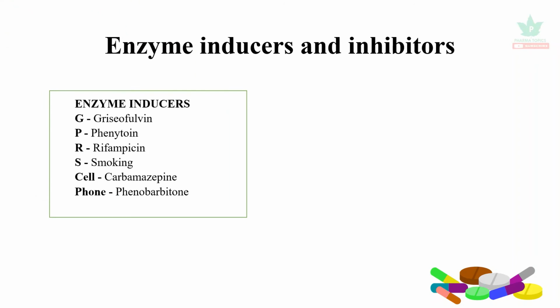Enzyme inducers. You can remember with the code name GPRS cell phone, that is griseofulvin, phenytoin, rifampicin, smoking, carbamazepine and phenobarbital are all enzyme inducers. They reduce the concentration or the bioavailability of the co-administered drugs, which leads to therapeutic failure.